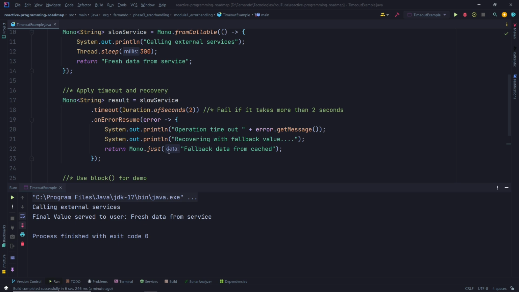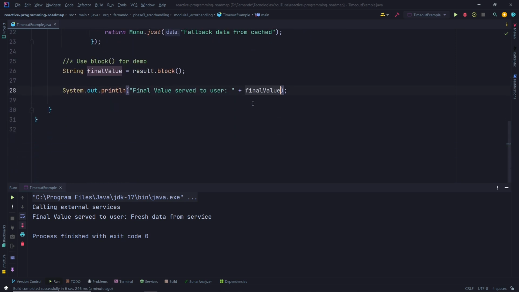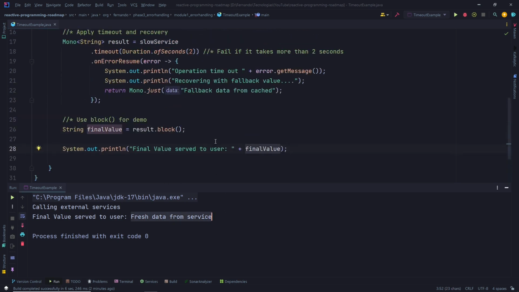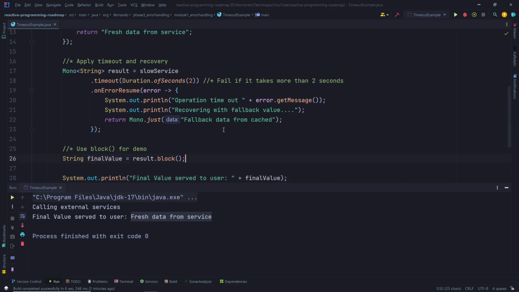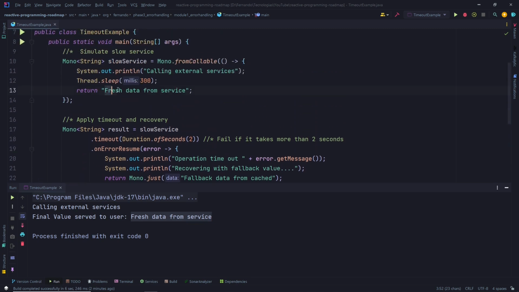Which is the fallback? This is the fallback: fallback data from cache, just in case. That's why we see the final value, fallback data from cache.